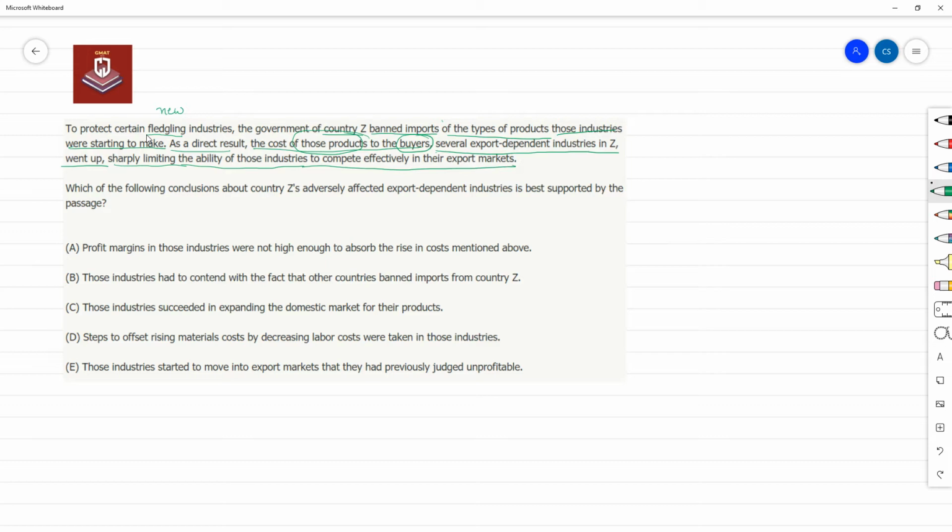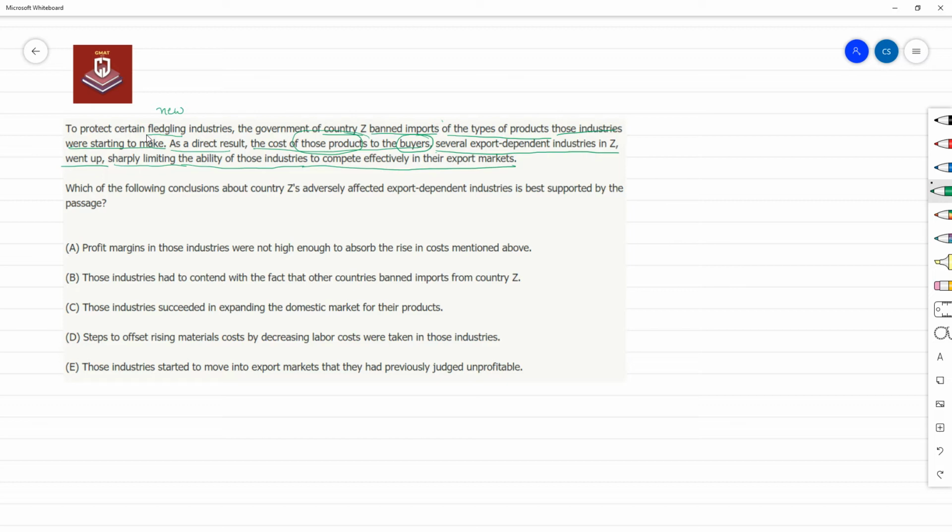Since the cost of the input went up, right? The cost of those products to the buyers. So they were buying those light bulbs and probably then doing something with them and then exporting their products. So the cost went up, and that sharply limited the ability of these industries to compete effectively in their export markets. So whatever markets they were exporting to, now they are not able to compete effectively. This cost going up has sharply limited their ability to compete effectively.